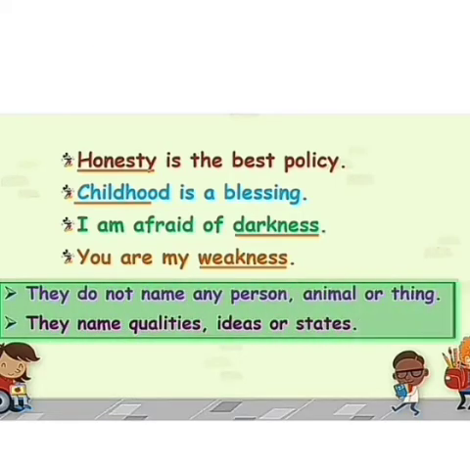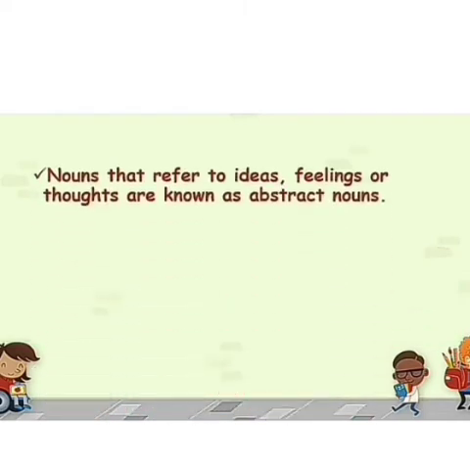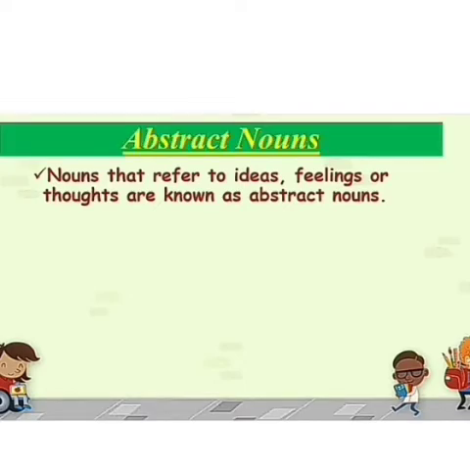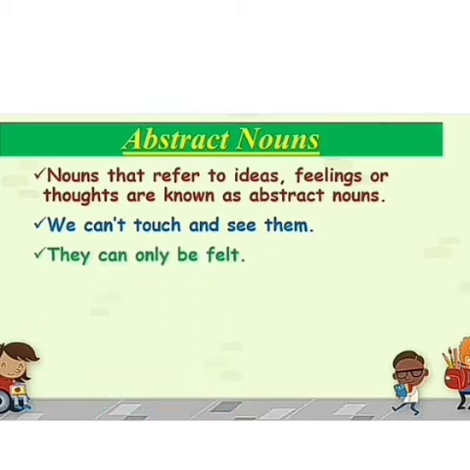Okay? Honesty, they are all qualities. They do not name any person, animal or thing. They name qualities, ideas or states, as honesty is a quality. Childhood is a state. Clear? So these are called abstract nouns. So nouns that refer to ideas, feelings or thoughts are known as abstract nouns. Clear children? See, we can't touch and see them. These are feelings.